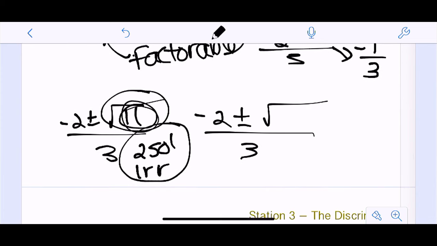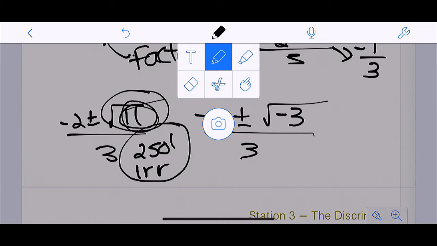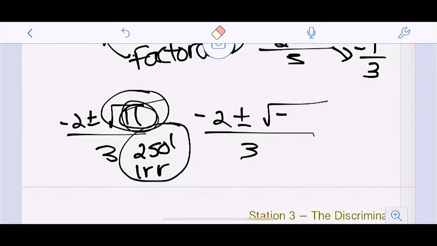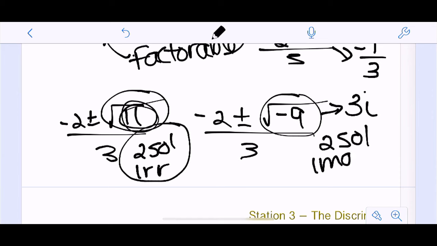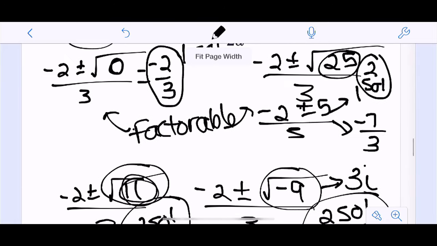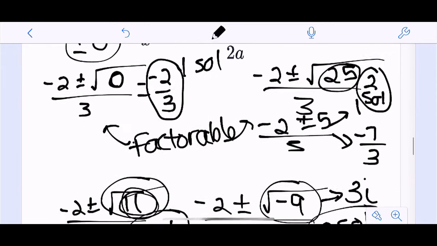And then the last is, let's say I get this. Now, I don't care if this even is a perfect square. Let's say that this was the square root of negative 9. So I know the square root of 9. Here's the problem. This radical is going to come out to be 3i. And so I'm going to get two solutions again because it's not 0 that I'm adding and subtracting, but they are going to be imaginary. So that's really what we're talking about with the discriminant. Now, if you ever doubted yourself, just find the solutions, first of all, see how many there are, and then go from there, right? So you don't need to necessarily memorize this. Just think through it with logic.